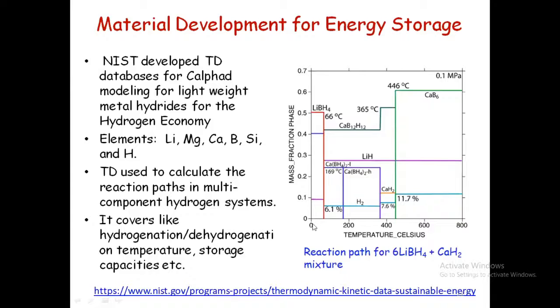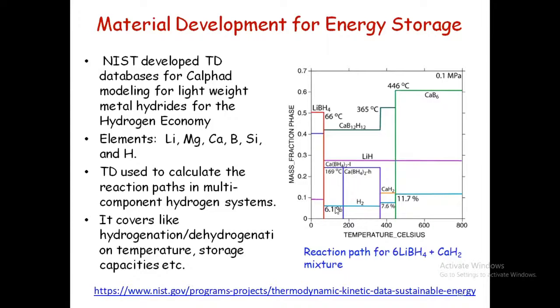If I take room temperature, it is going to have lithium borohydride, and another one we are able to see is calcium hydride. Right? This is the 2B2, right? Calcium hydride. If I increase the temperature, there are going to be various products. Yes, we are able to see calcium borohydride, and different combinations of calcium borohydride. In addition, we are able to see 6.1 percent of hydrogen when we increase the temperature.